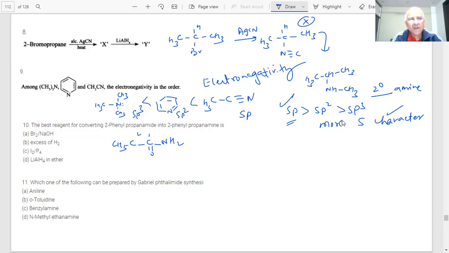This is an amide group, you are converting it to a CH2 group. Then what is the best one? You can't do this, this will decrease the number of carbons. Then lithium aluminum hydride, we already know it is a good reducing agent. This will be able to reduce it. Lithium aluminum hydride.